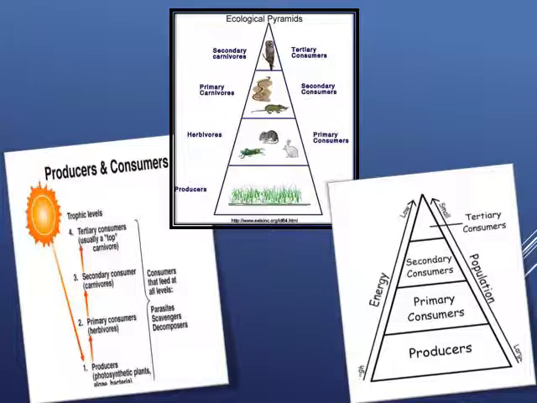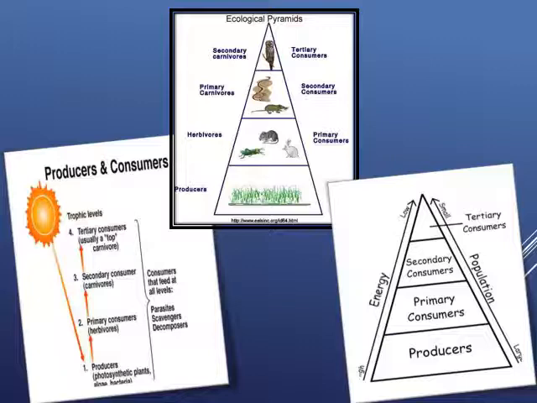Now you can see the ecological pyramid, that is producer, herbivore or primary consumer, primary carnivore or secondary consumer, and secondary carnivore or tertiary consumer. Now you can see the pyramidal structure. Why is it so? At the producer level, the number will be more. Only 10% of energy is transferred from one trophic level to another.